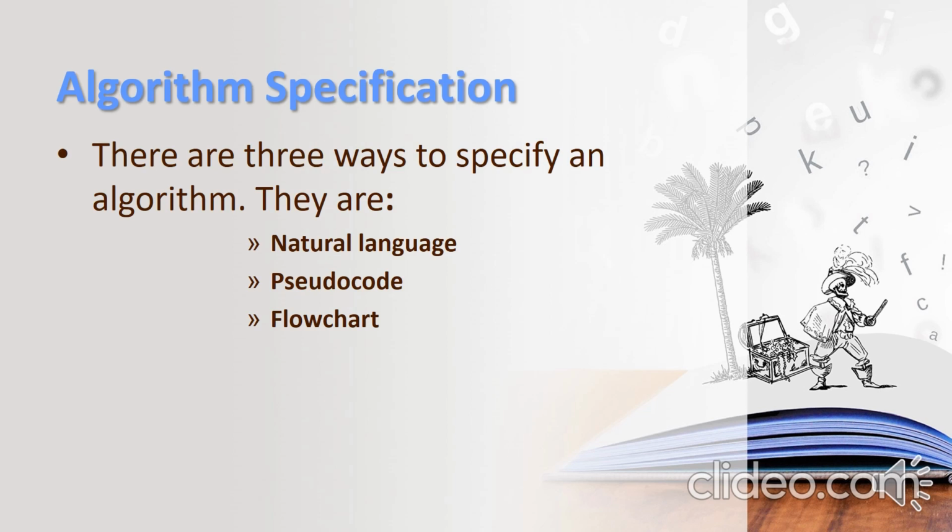Normally, if you use natural language for writing an algorithm, it gives you a brief specification. Later we'll see the pseudocode convention, but before that, we'll see the flowchart. What is a flowchart? You know that it's a graphical representation of the solution of a problem.